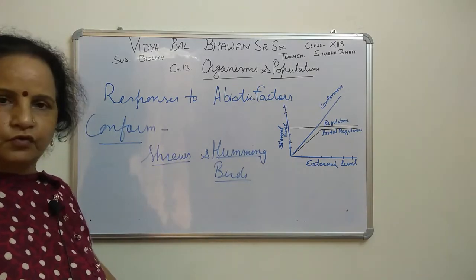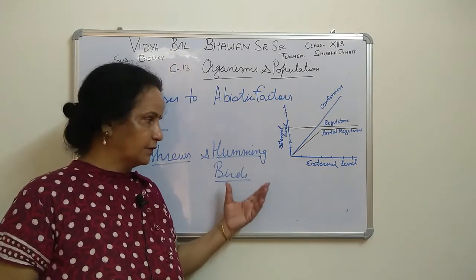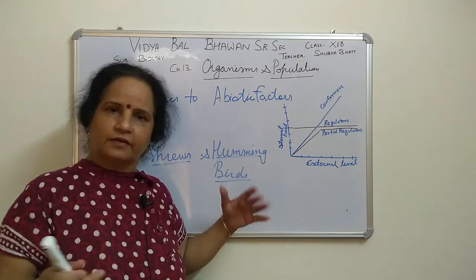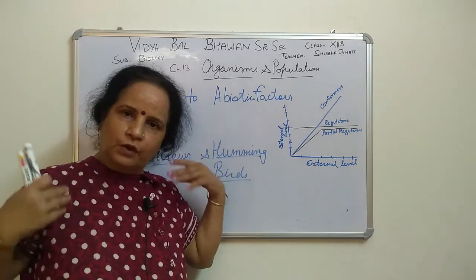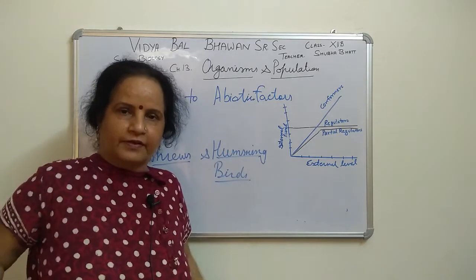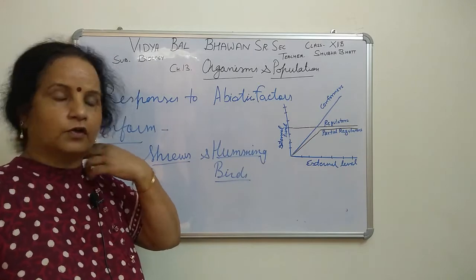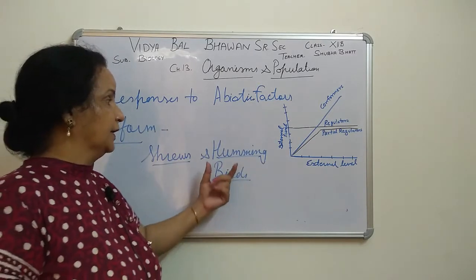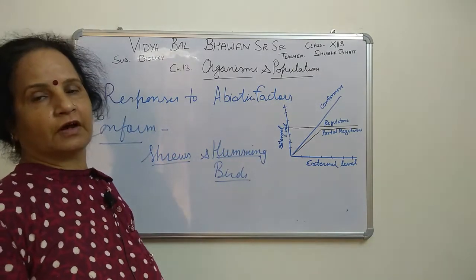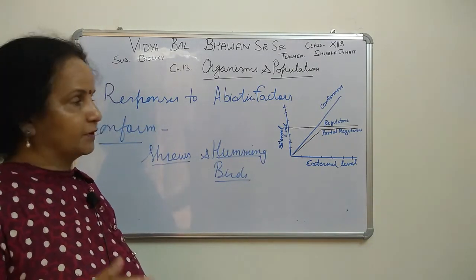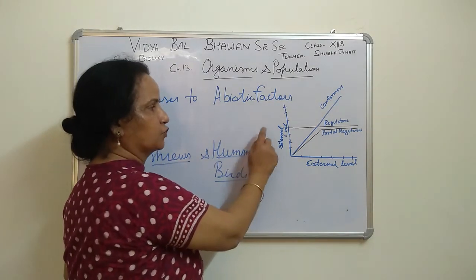When we start the board questions, you will see that this question is frequently asked by the CBSE board. It is a very simple example: the surface area is relatively more compared to the volume. Through the whole surface area, they have to release heat energy to cope with the external environment, because the external temperature is decreasing, so their body temperature will also decrease.